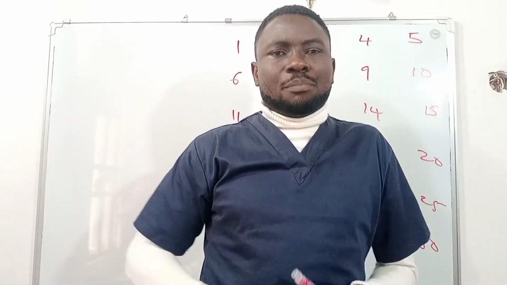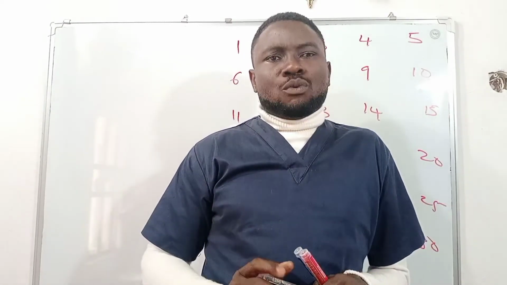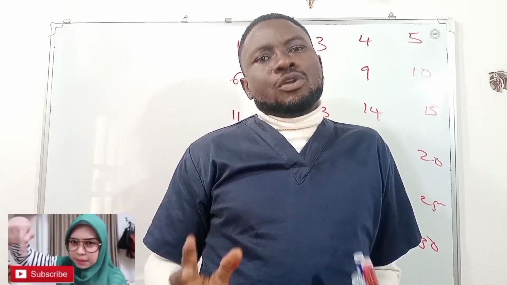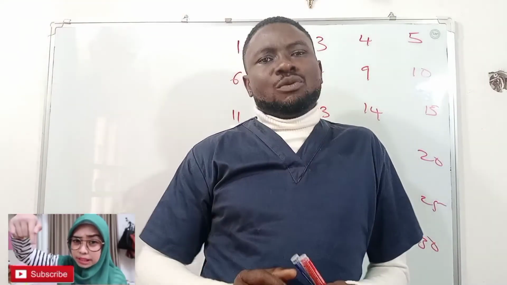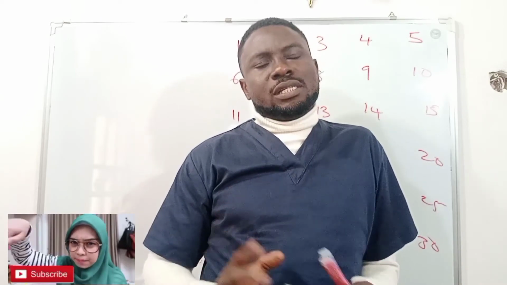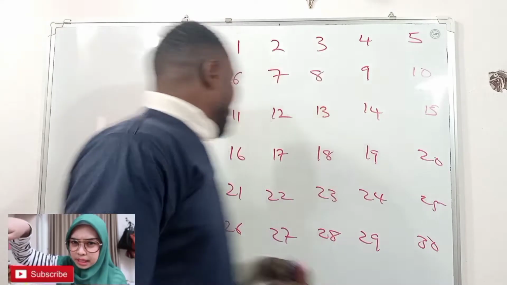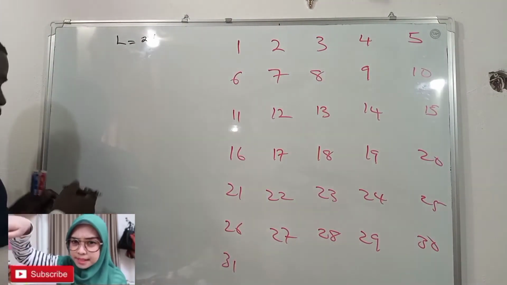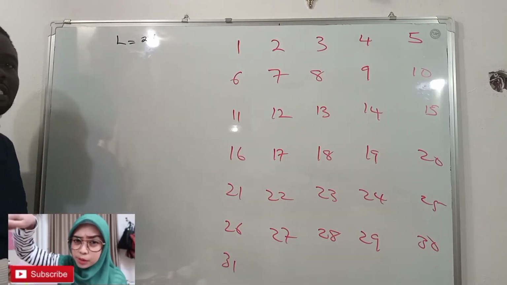Let's take another example. If we have a woman whose length of menstrual cycle is 21 days, and we want to counsel or advise the woman when she is to meet her husband since she wants to get pregnant, we need to know when she is unsafe, and we equally need to know when she's expected to ovulate. And so we will apply the formulas or the calculation I've told you earlier. So now L in this case is what? 21.